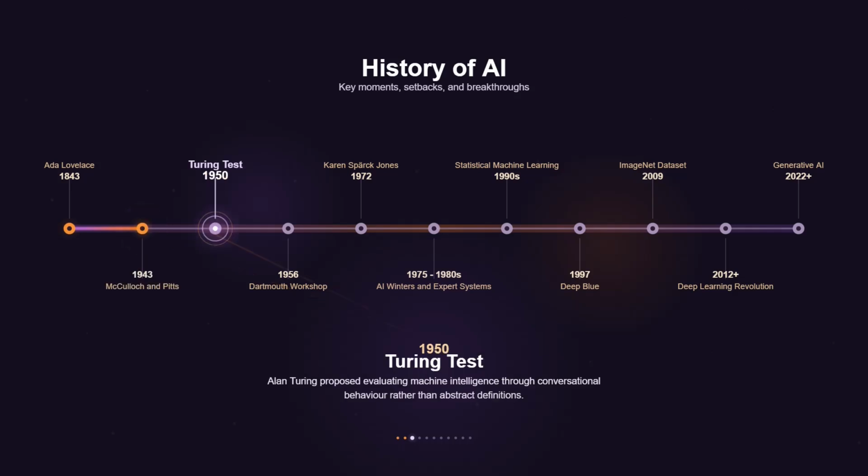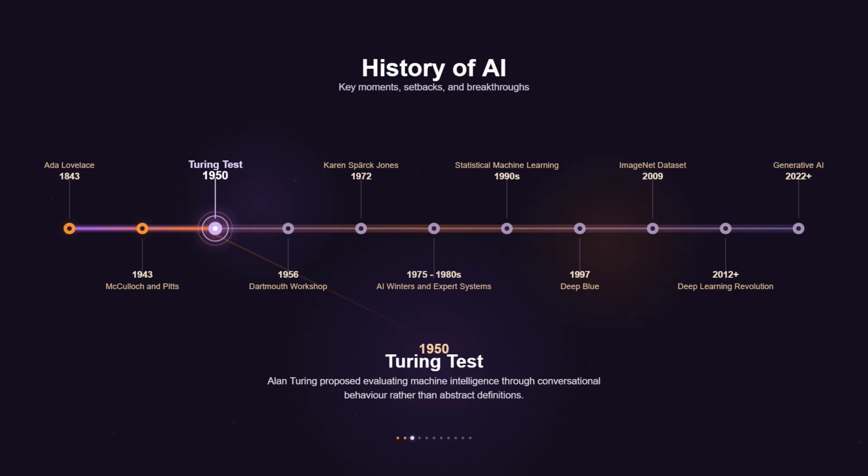In 1950, Alan Turing introduced the idea now known as the Turing test. Instead of trying to define intelligence directly, Turing suggested evaluating whether a machine could behave in ways that are indistinguishable from a human during conversation. This shifted the discussion from philosophical speculation to measurable behavior and helped motivate early work in language processing and conversational systems.